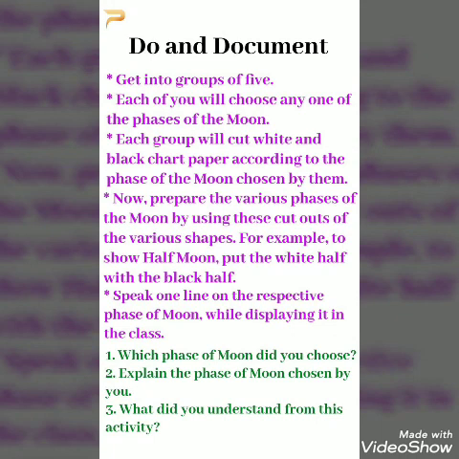Now prepare the various faces of the moon by using these cutouts of the various shapes. For example, to show half moon, put the white half with the black half. Speak one line on the respective face of moon while displaying it in the class.